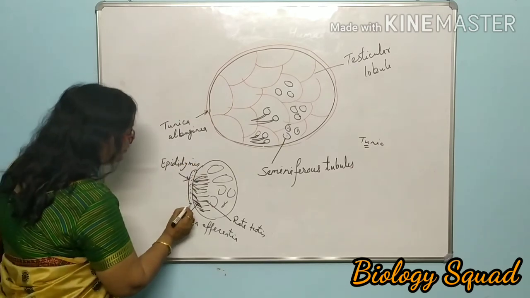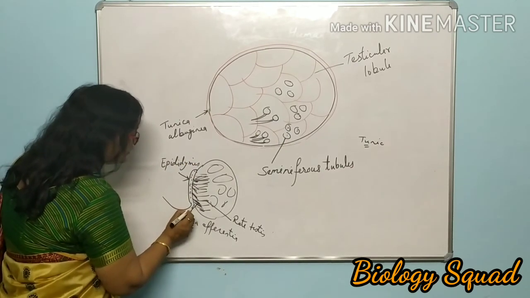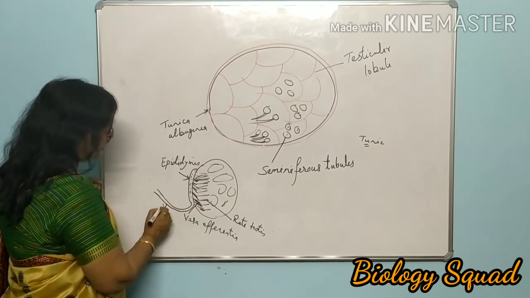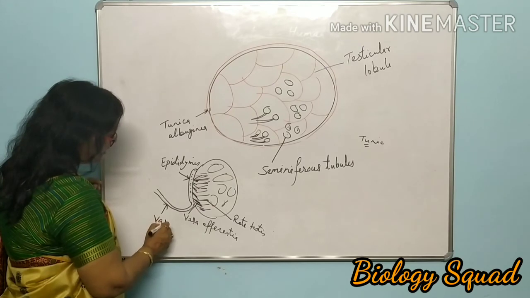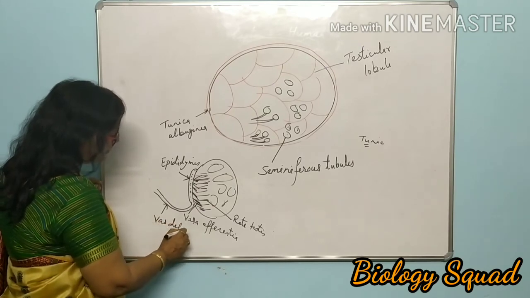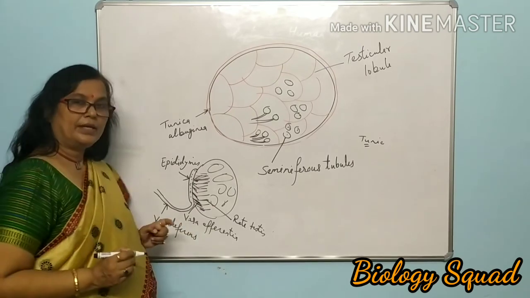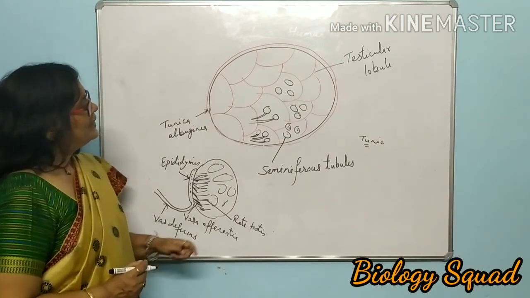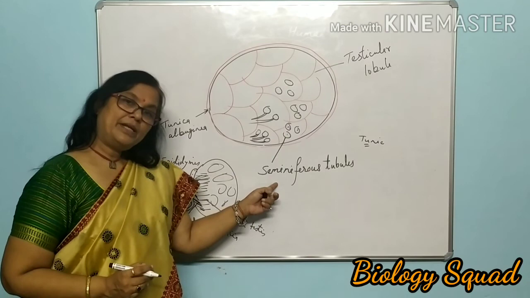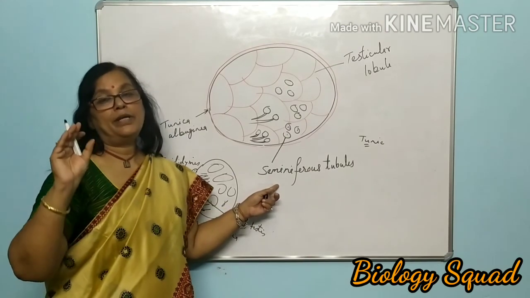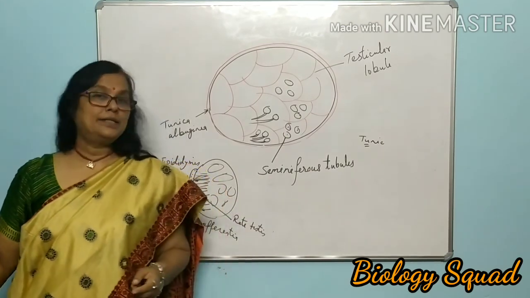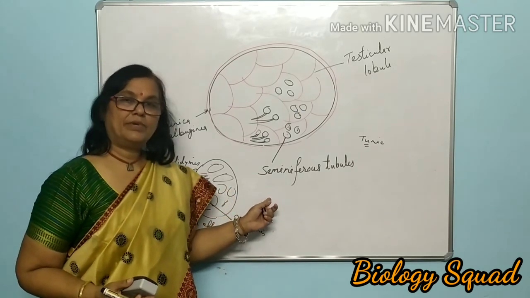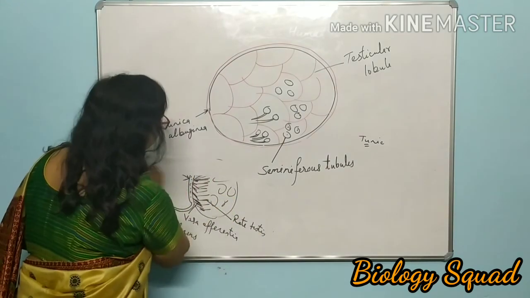And then epididymis sends all the sperms into this duct which is known as vas deferens. So this is the duct system in the testis, isn't it? Now, as you know, seminiferous tubules are a very important part of the testis. Let us see the structure of these seminiferous tubules.